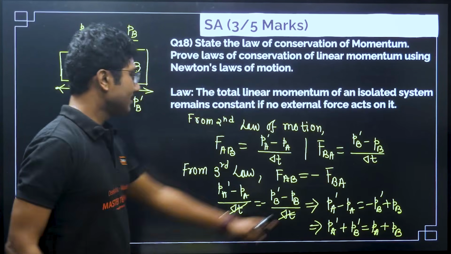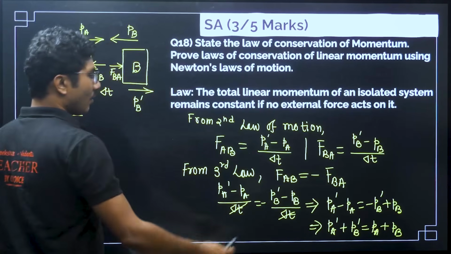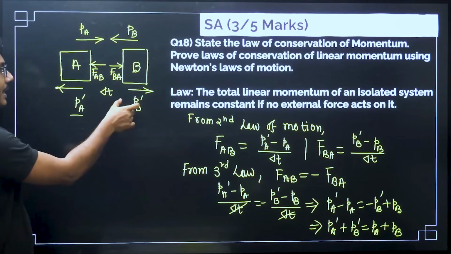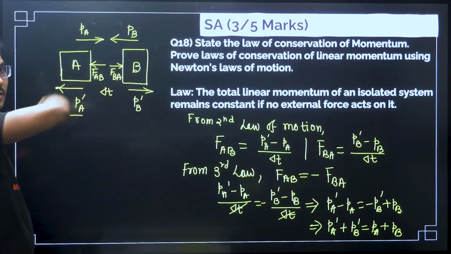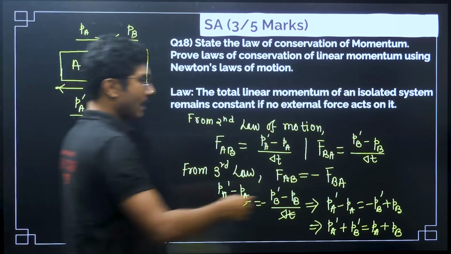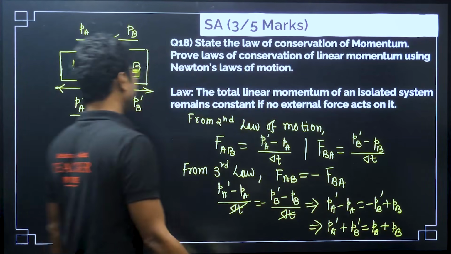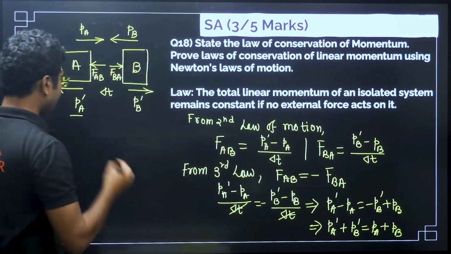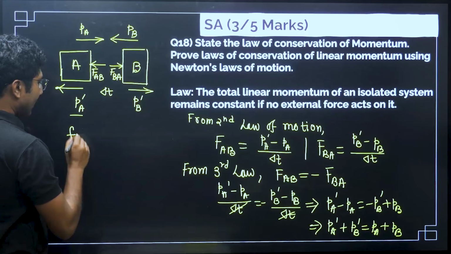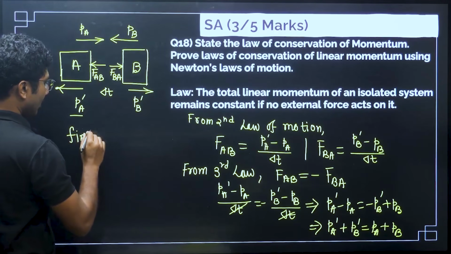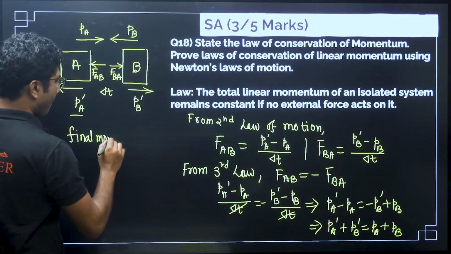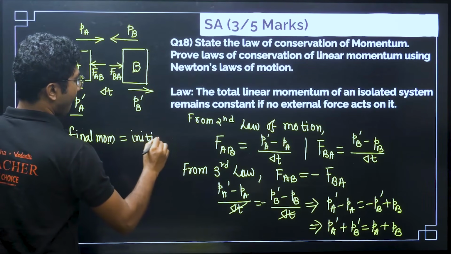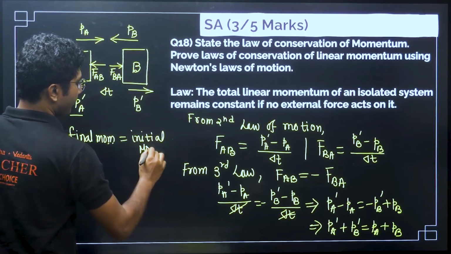Now what is the meaning of this? What is PA dash plus PB dash? PA dash plus PB dash is the combined final momentum. What is PA plus PB? PA plus PB is the combined initial momentum. So we can say that final momentum equals initial momentum.